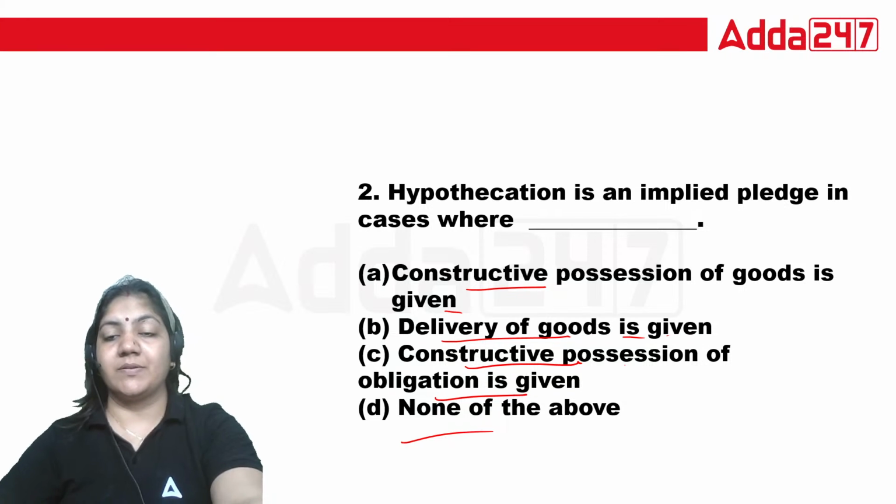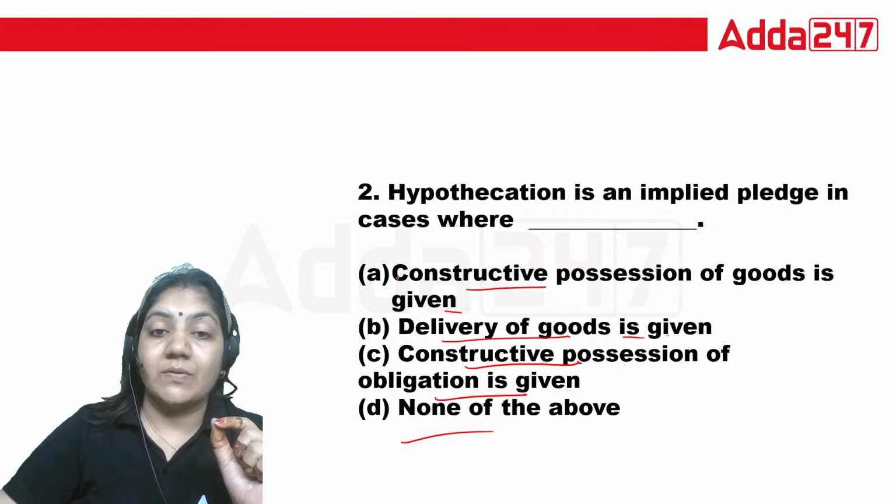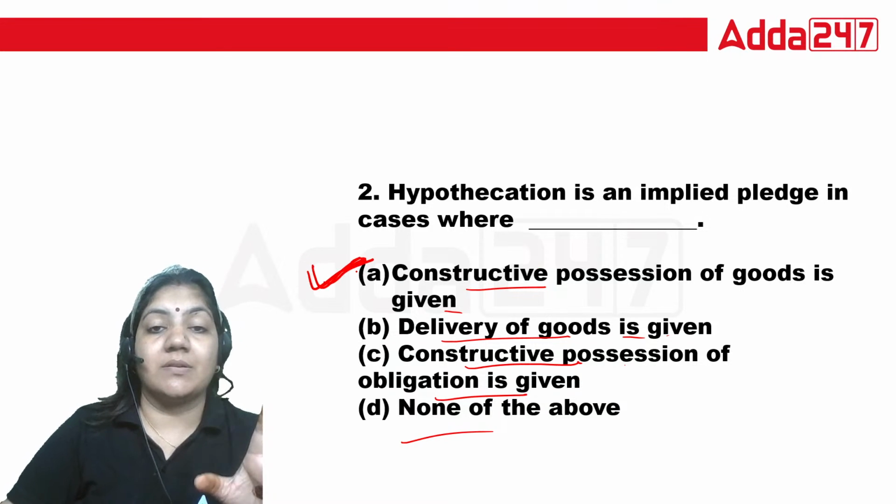Yes, class, what is the right answer? So hypothecation is an implied pledge in the case where constructive possession of good is given. So A is the right answer.